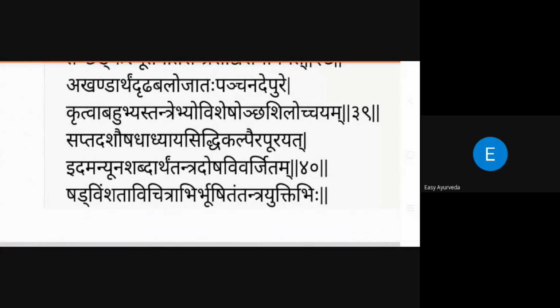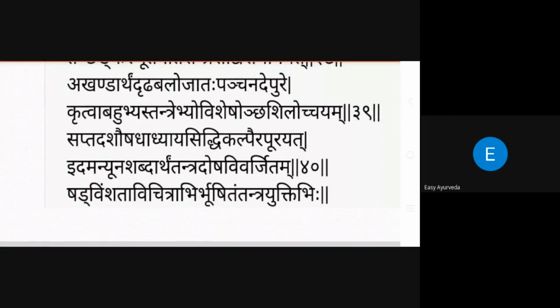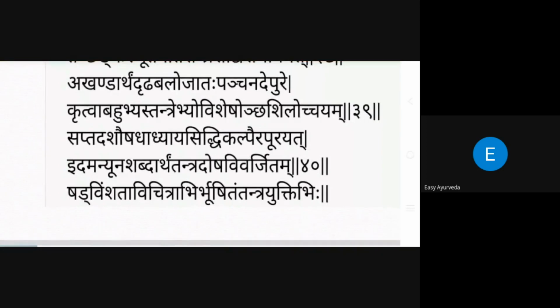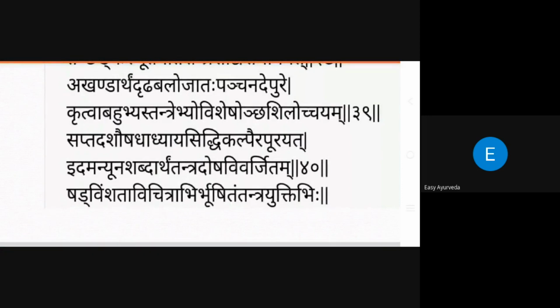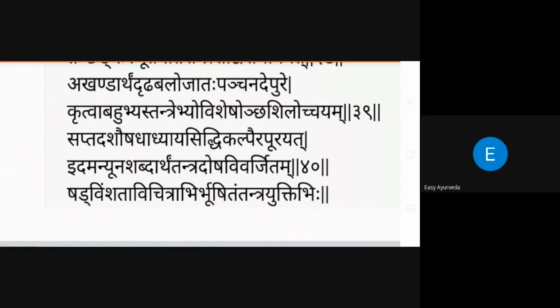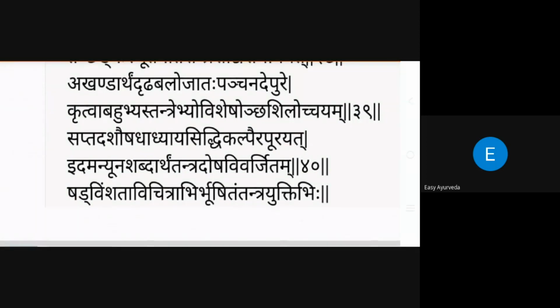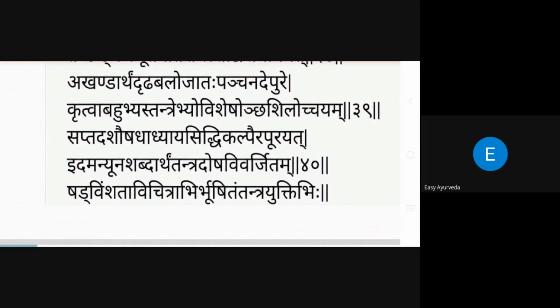How much he redacted is also explained in the book. That is Sapta Dasha Aushadhyaya. In Charaka Samhita, Aushadhyaya means Chikitsa Sthana, in which 13 chapters are available. Sapta Dasha Aushadhyaya means after the 13th, from the 14th chapter to the 30th chapter, he redacted. That is 17 chapters of Chikitsa Sthana. Siddhi Kalpayat Purayat means Siddhisthana and Kalpasthana, 12 chapters. The complete Sthana was written by Acharya Dudabala.